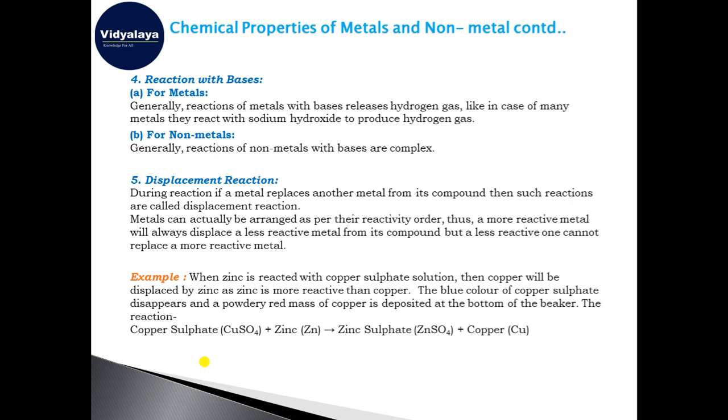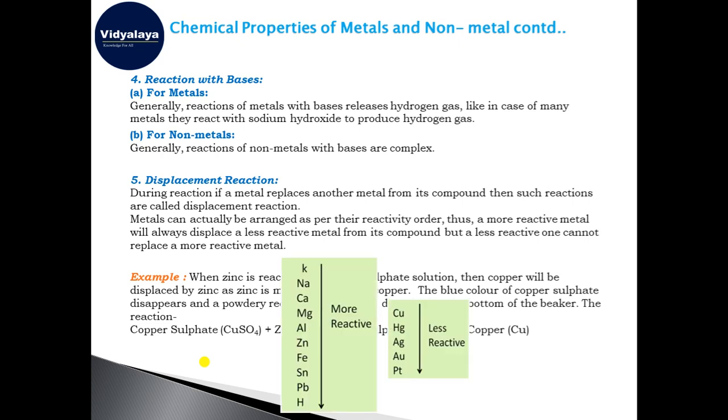You can see the reactivity series here. It starts with potassium, sodium, calcium, magnesium, aluminium, zinc, iron, etc. These are the more reactive elements, and the less reactive elements are copper, mercury, silver, gold, platinum, etc.